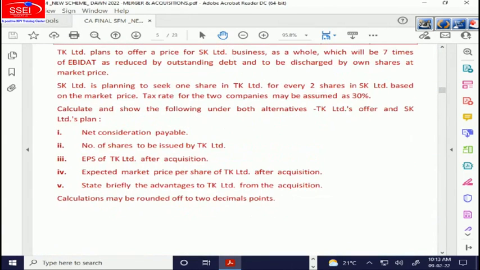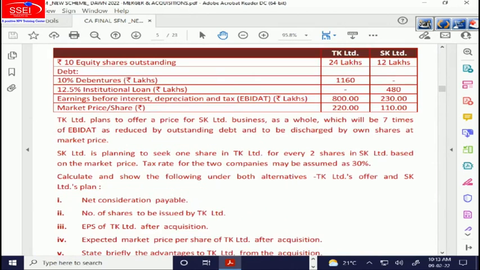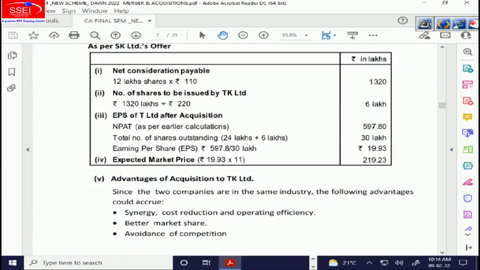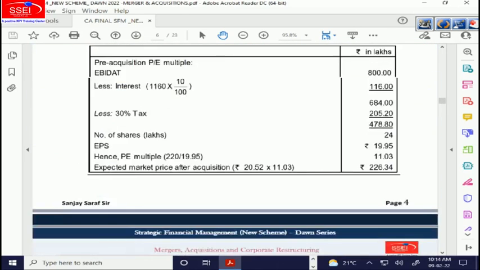Next part, what is the EPS of TK after acquisition? So we got the combined PAT at that time. I think the combined PAT was 597.8 lakhs. Okay, so that divided by the combined number of shares, which is 30. So this gives me an EPS of 19.93. Is it? 19.93, perfect.